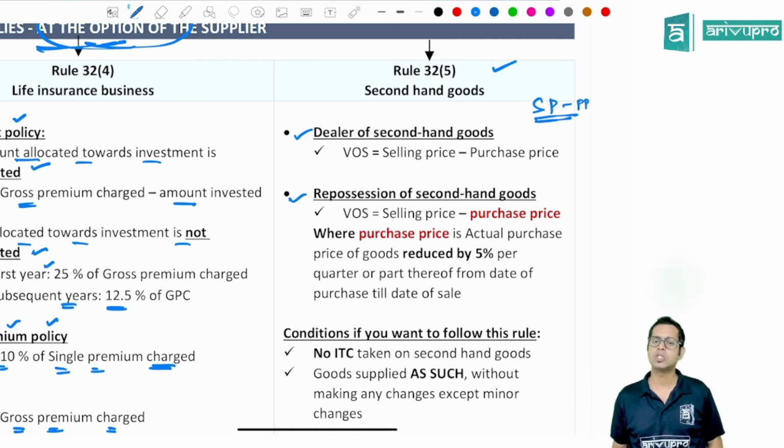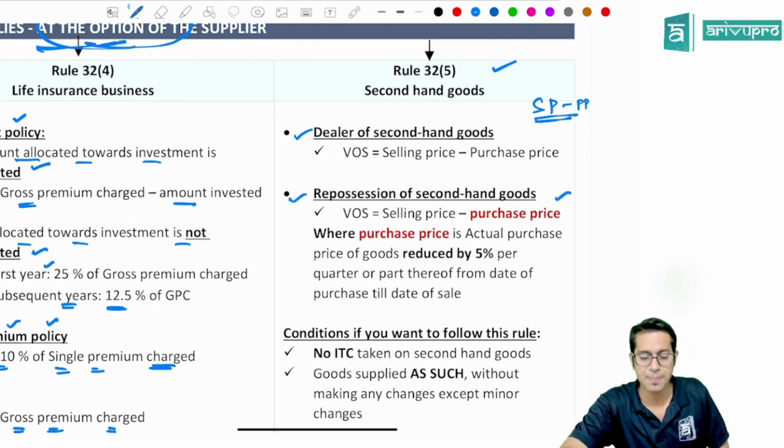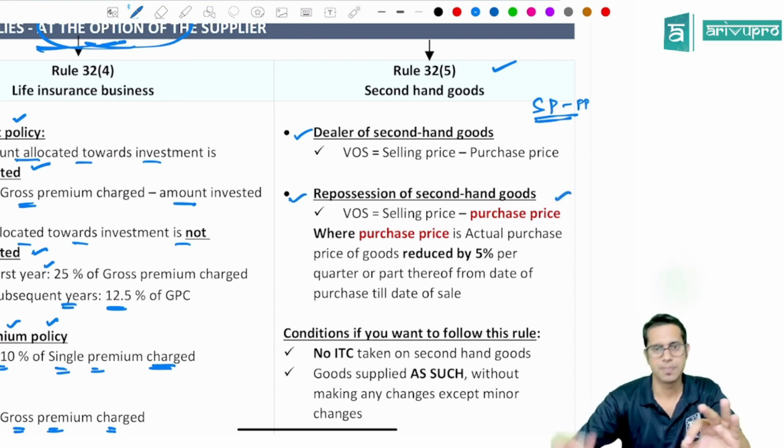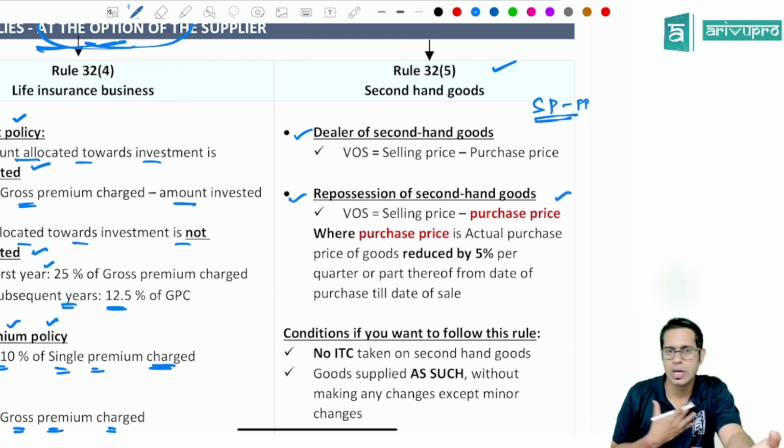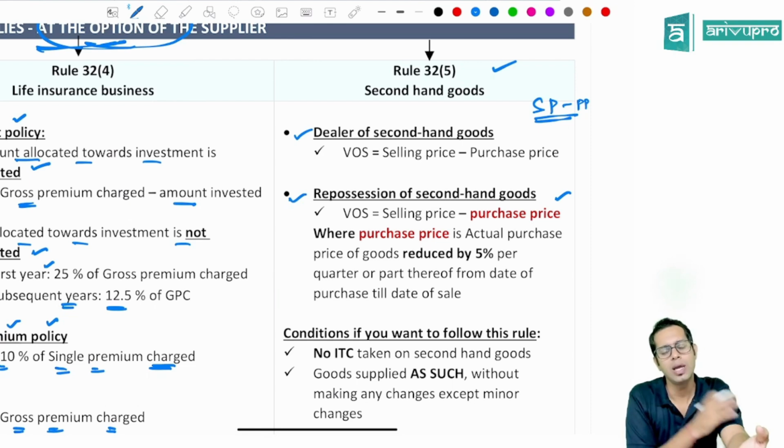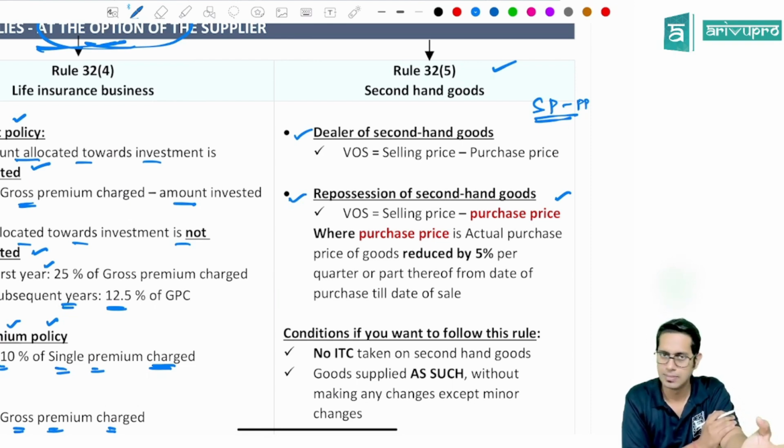But if you are a repossessor of second hand goods, your purchase price will not be the actual purchase price. See, second hand goods dealer means what, sir? Say I am a normal individual. I had a car. Now I want to buy a new car. So this car which I already had, I am selling it to a second hand dealer. Correct? A person who is dealing in second hand cars.